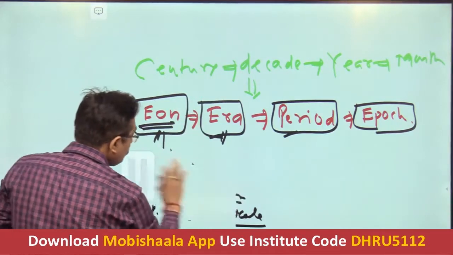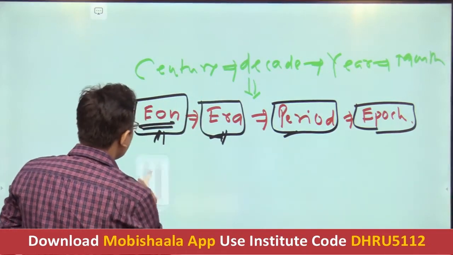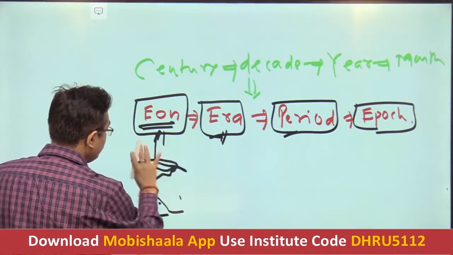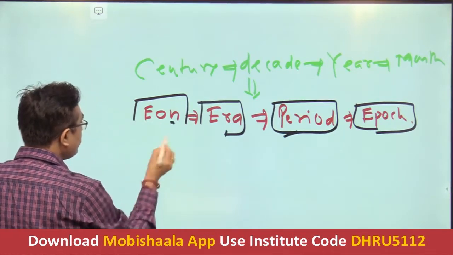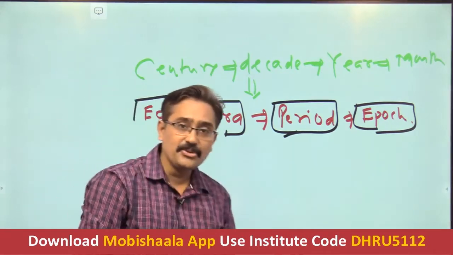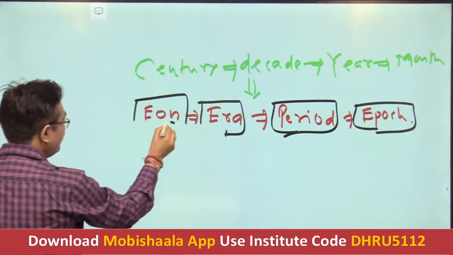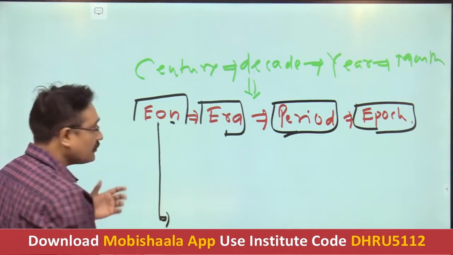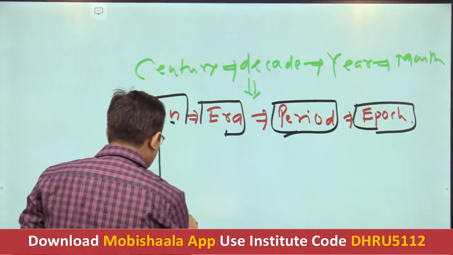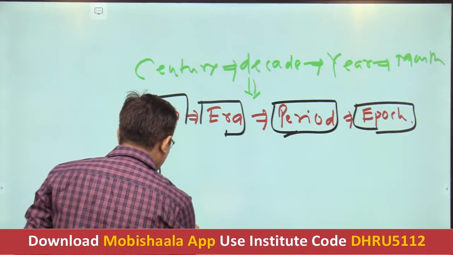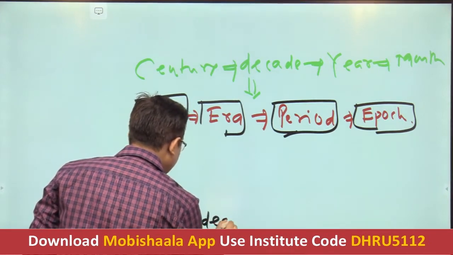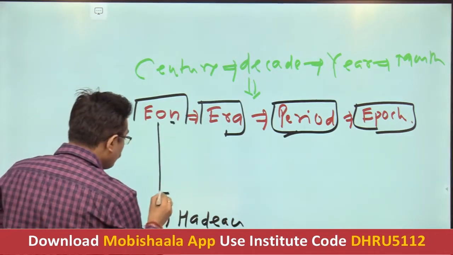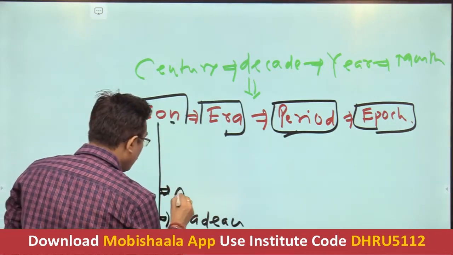So first of all, if we consider eon, then how many eons are there? Any answer from you? I will make it in this fashion. So the very first eon is, any idea, my students? Hadean. So, the Hadean eon is the oldest eon, followed by Archean.